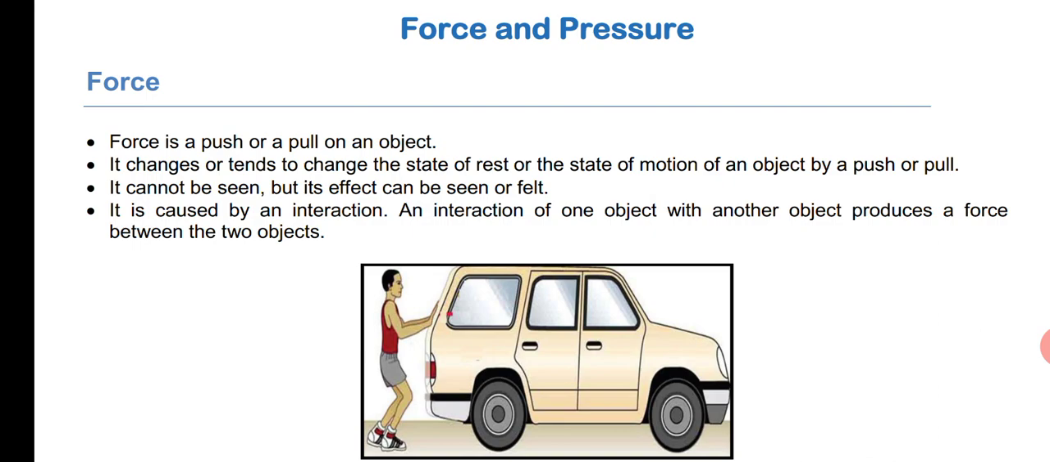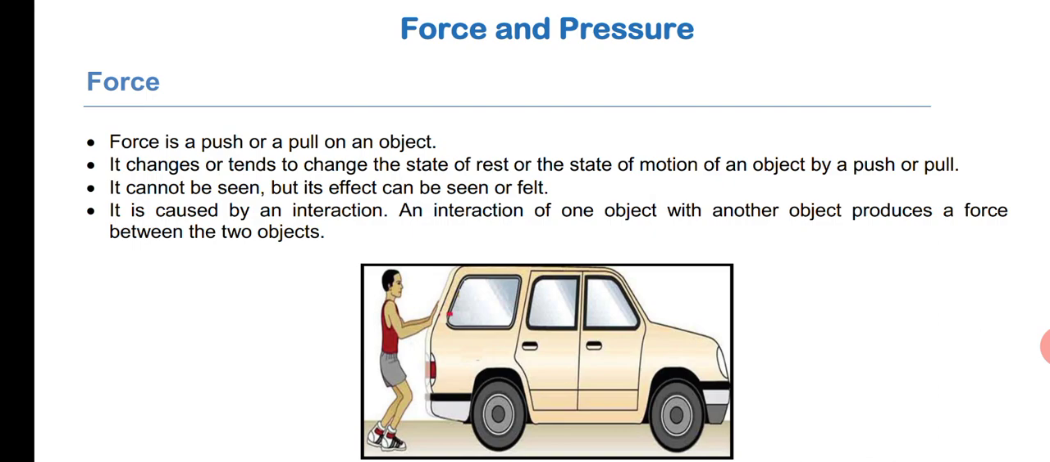So rest: an object which does not change its position with respect to time or surroundings, we call it rest. If the object changes its position with respect to time or surroundings, we call it motion. Anything we can measure, we call a physical quantity. And physical quantities will have two things: magnitude and an SI unit. Examples of physical quantities: mass, temperature, velocity, acceleration.